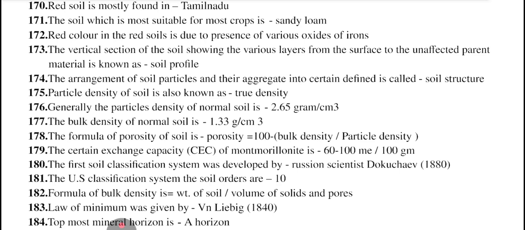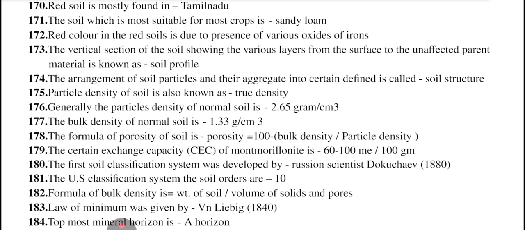Particle density of soil is also known as true density. Generally, the particle density of normal soil is 2.65 grams per cubic centimeter. Bulk density of normal soil is 1.33 grams per cubic centimeter. Formula of porosity of soil is porosity equals 100 times (1 minus bulk density divided by particle density). Cation exchange capacity, CEC, of montmorillonite is 60 to 100 meq per 100 gram.